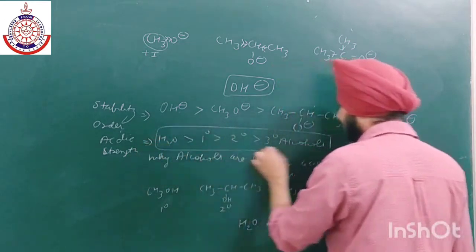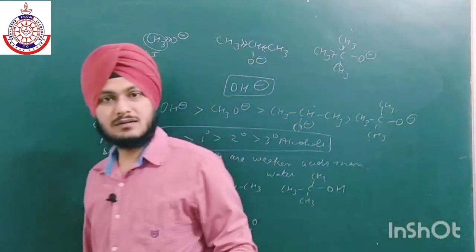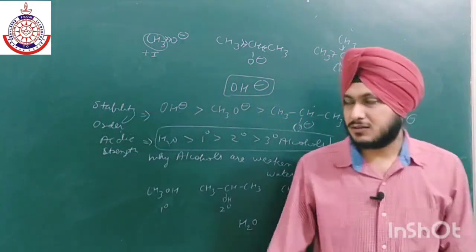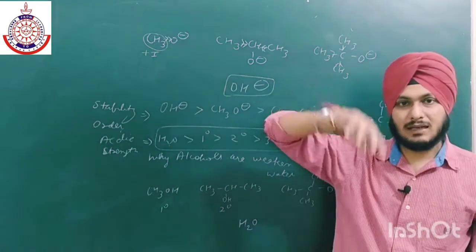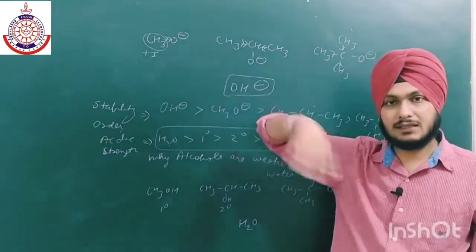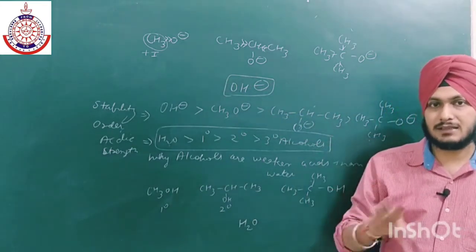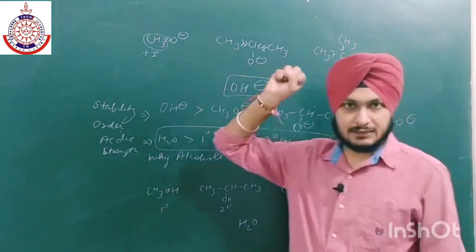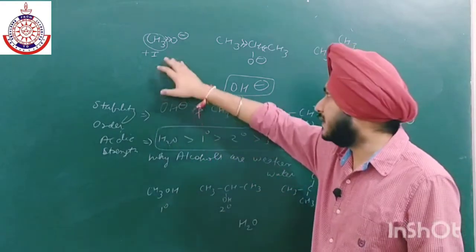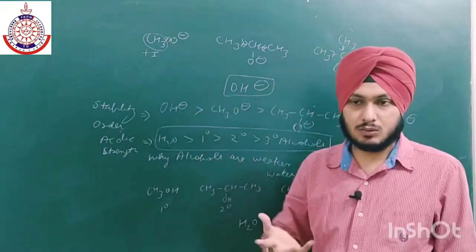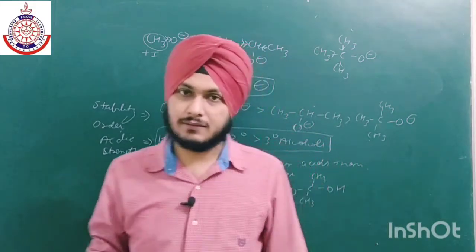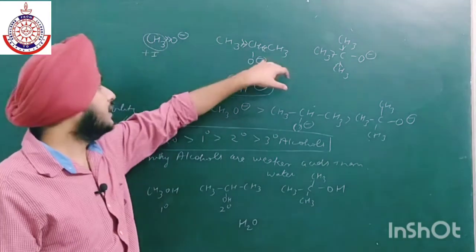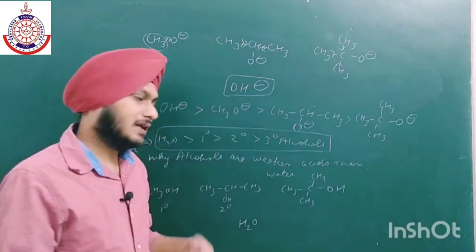So this is the main reason that firstly you have to remove H positive and make their conjugate base, and you have to check the stability of the conjugate base. Here, the more plus I groups are present, the lesser will be the stability, because they will intensify the negative charge. They will increase the electron density and make them unstable. But if their electron density decreases, they will become stable. If some electron withdrawing groups are present, like NO2 or any halogen group, chlorine, fluorine, bromine, then these groups will take away the electron density, and this negative charge will decrease, and they will become stable.